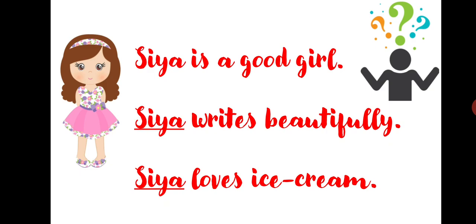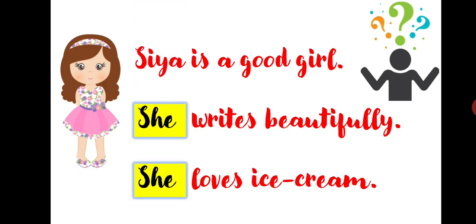So, what should be done to correct this error? After the first line, the noun Sia should be replaced with the pronoun she. First line will remain same as the name of the girl is being introduced there, that is Sia. Alright? It's like Sia is a good girl. She writes beautifully. She loves ice cream. So now is it clear how we have replaced the noun Sia with the pronoun she?